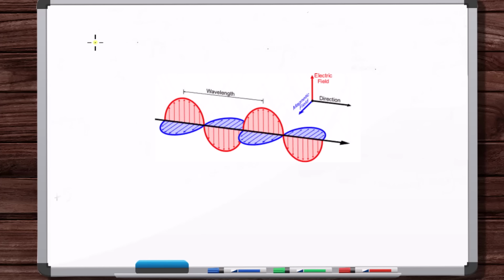The origin of quantum mechanics comes from studies that were being done on light or electromagnetic radiation. And so before we get into the history and basics of quantum mechanics, I want to make sure you have a solid understanding of what exactly electromagnetic radiation is. Here's a fundamental look at an electromagnetic wave. It's an oscillating electric and magnetic field that's propagating through space. So here you can see this is the oscillating electric field, and then perpendicular to that is the oscillating magnetic field, and it's traveling with a certain speed through space in a certain direction.